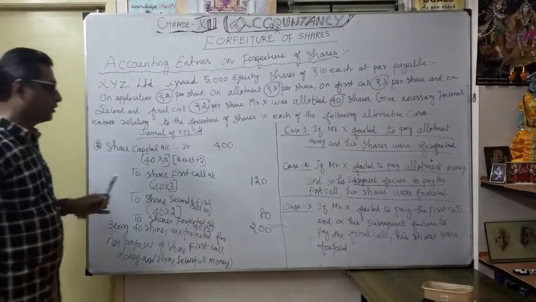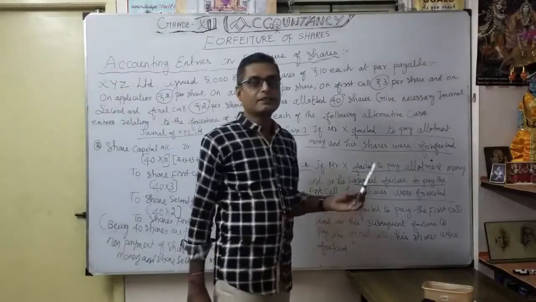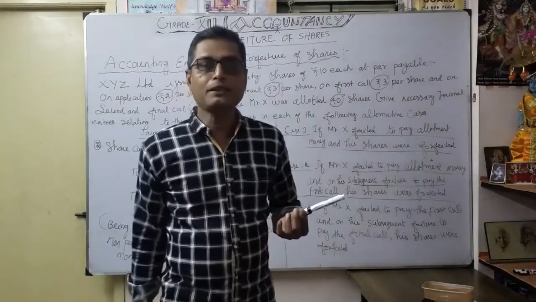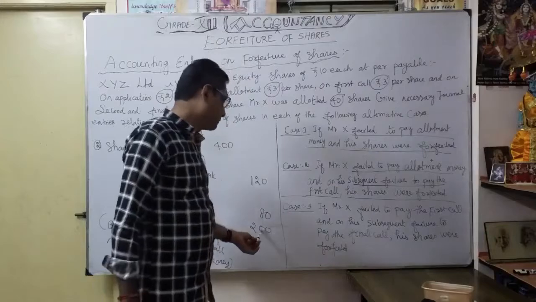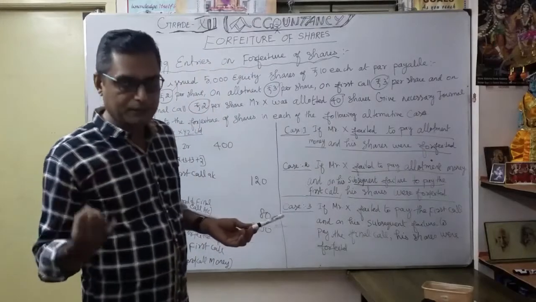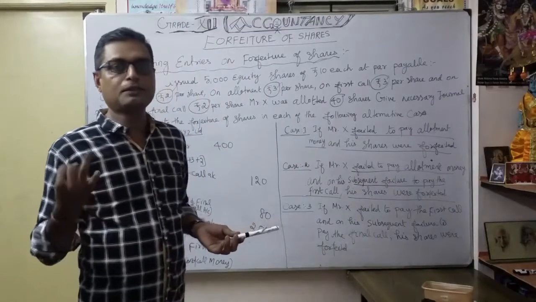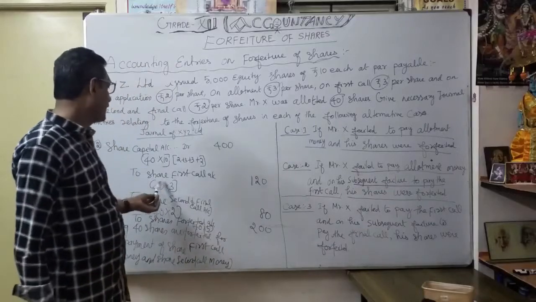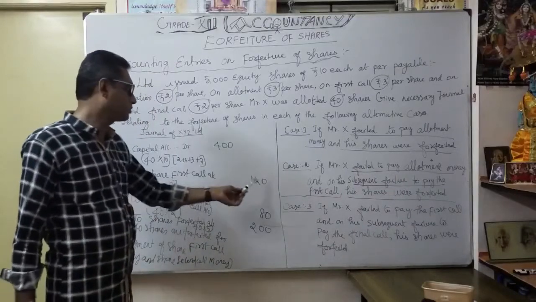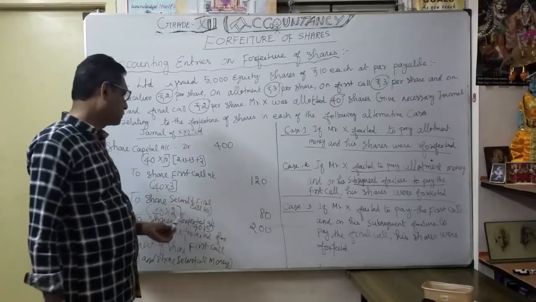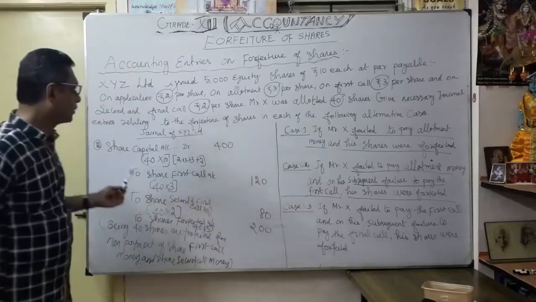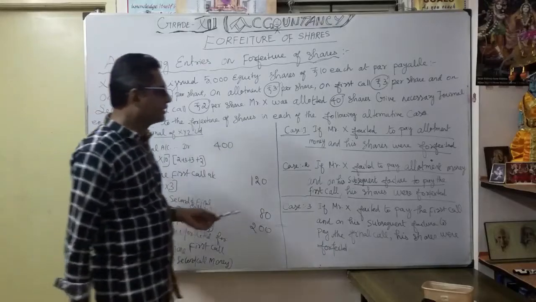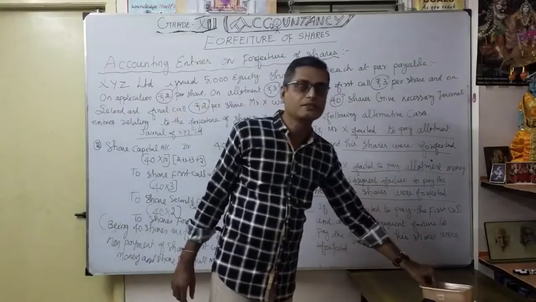So default. That's the third situation. It's a very important one. The company forfeited how much? 200 rupees, because they paid application money 2 rupees, share allotment money 3 rupees, up to 5 rupees. That value is very important. Then here, as usual, default share first call 120, share second call only 2 rupees, so 80 rupees. Now you understand how the journal entry works. These three situations are very, very, very important.